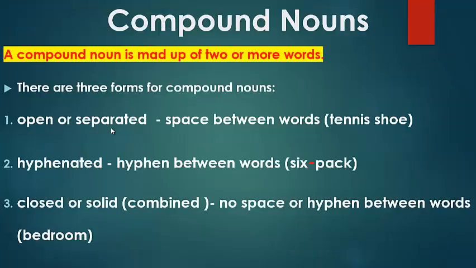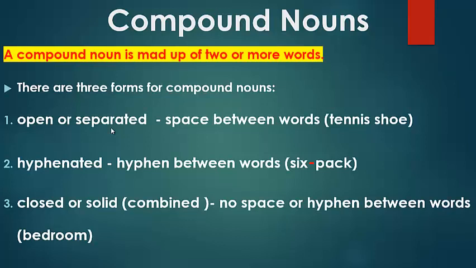Let's move to the next, the second type of noun pair: compound nouns versus collective. We have known what is a collective noun. Now, a compound noun is made of 2 or more words. There are 3 forms for compound nouns. Number 1, open or separated, a space between words, like tennis shoe.